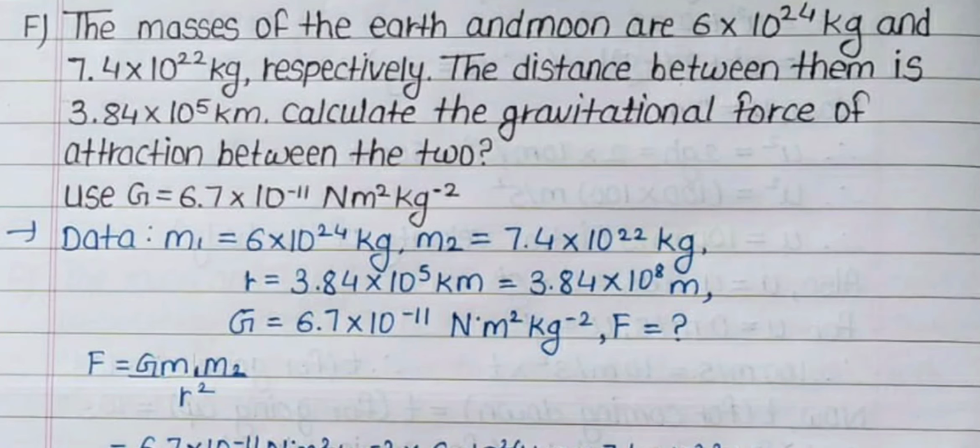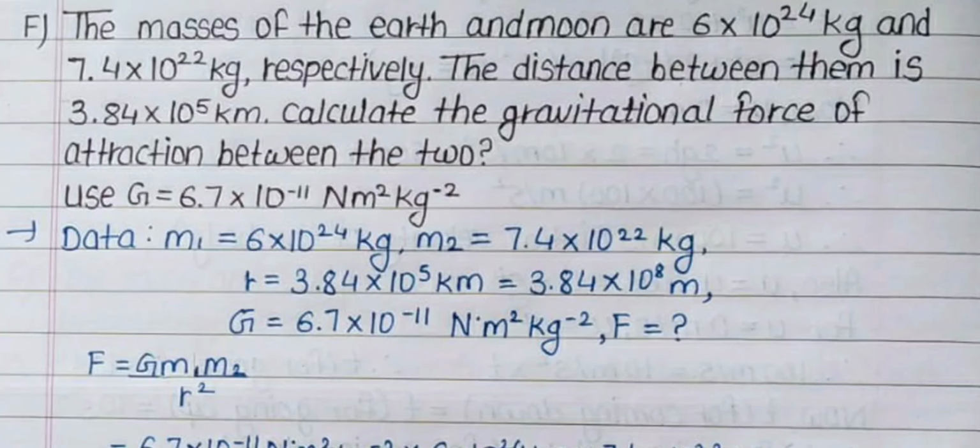Sixth, the masses of the earth and moon are 6 into 10^24 kg and 7.4 into 10^22 kg respectively. The distance between them is 3.84 into 10^5 km. Calculate the gravitational force of attraction between the two. Use G is equal to 6.7 into 10 to the power minus 11 N m square kg minus square.